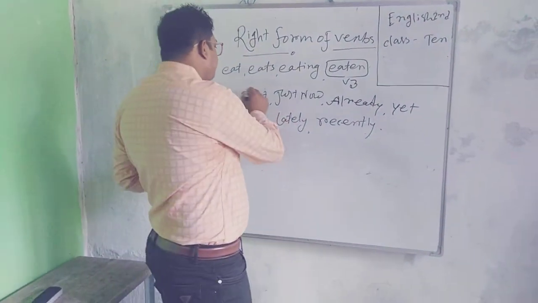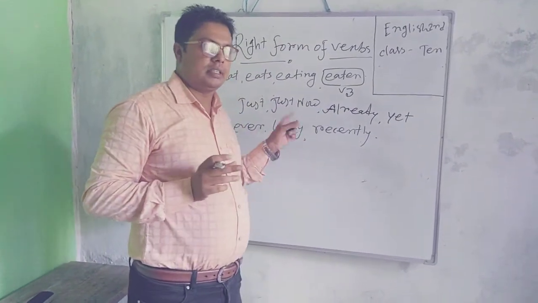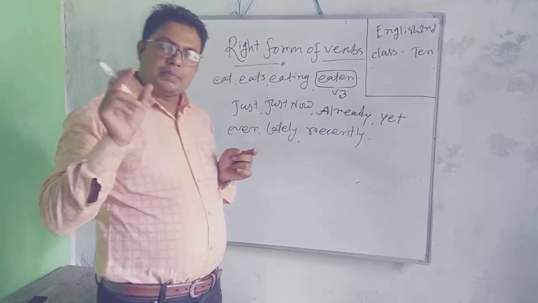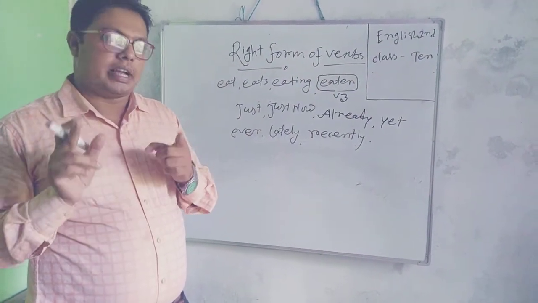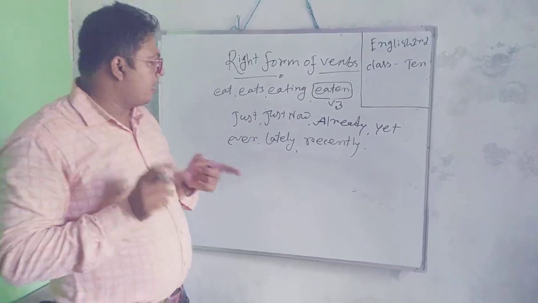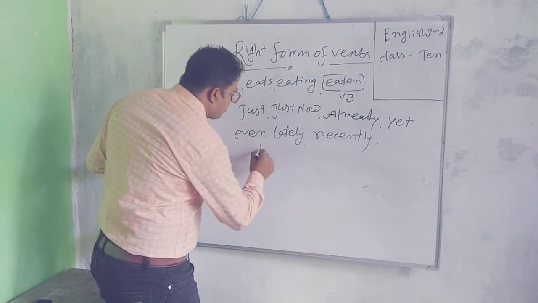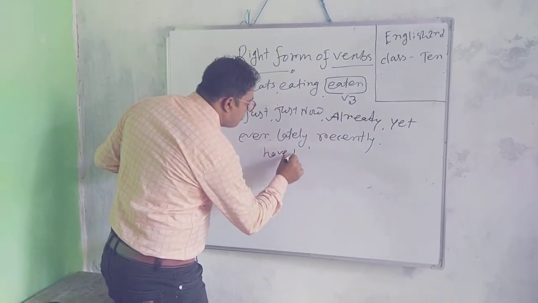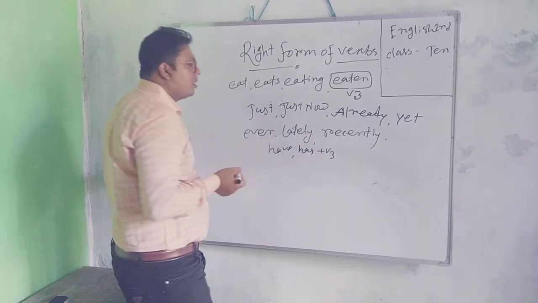Just now, already, yet, ever, lately, recently. These words specify that these sentences must be in present perfect tense. That means have, has plus V3.